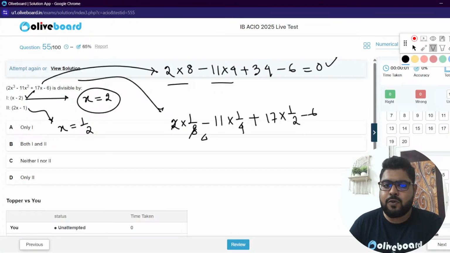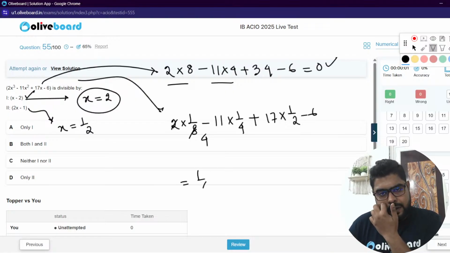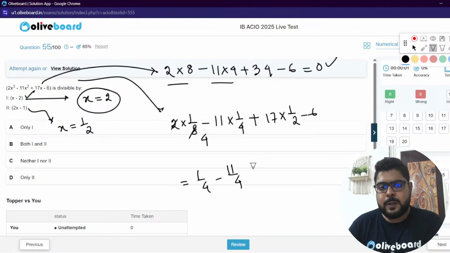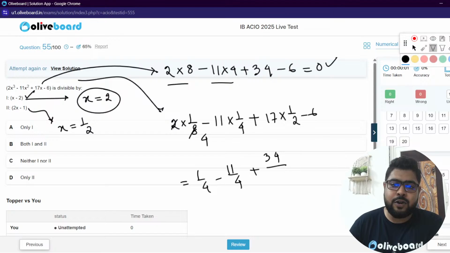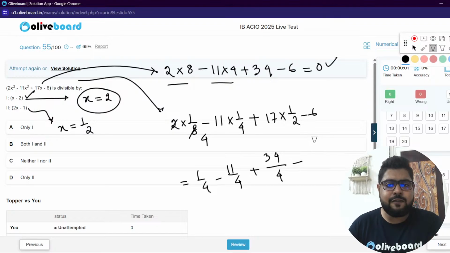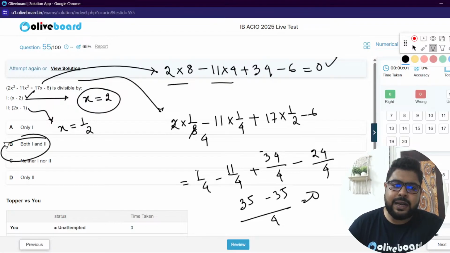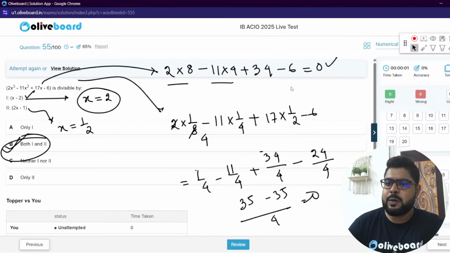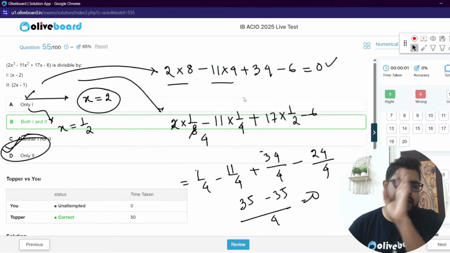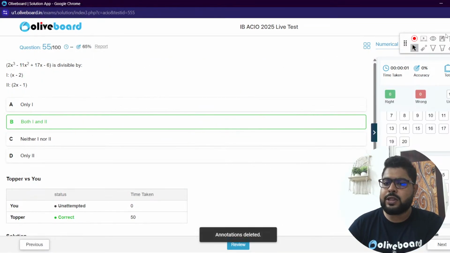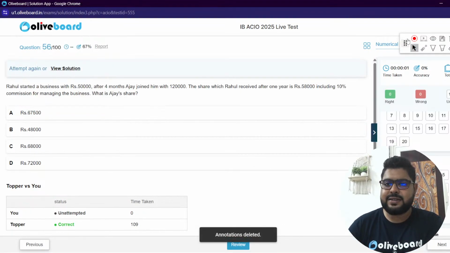So this is 1 by 4 minus 11 by 4 plus 34 by 4. You see, I'm doing this because I want to do a little fast calculation. 24 by 4, right? So this is 35 addition, 35 and 35. So this is also going 35 minus 35 by 4. This is 0. So that means both 1 and 2 is the answer. Option B. Both are giving you the answer, so both are correct. Both are correct, sir. Moving on, sir.